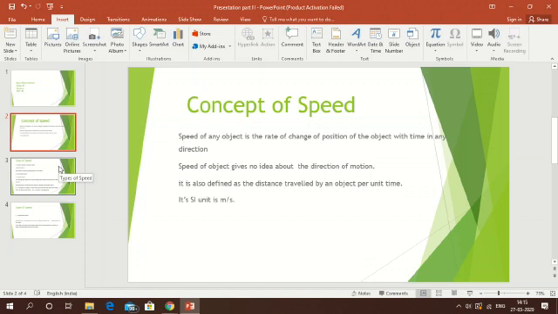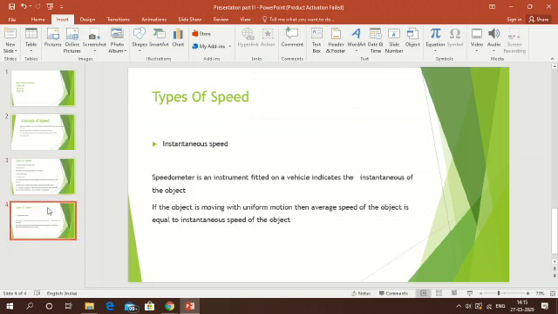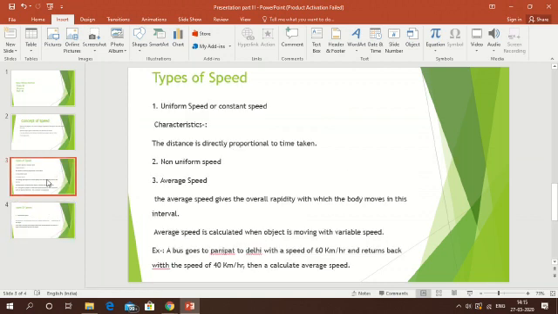The speed is of four types. The first is uniform speed, then non-uniform speed, then average speed, then instantaneous speed. Let us discuss one by one.